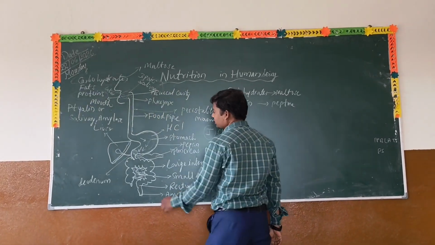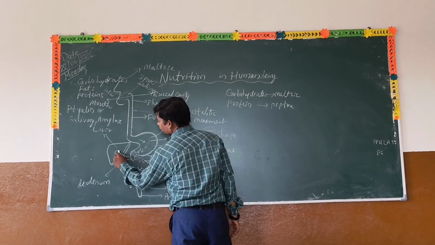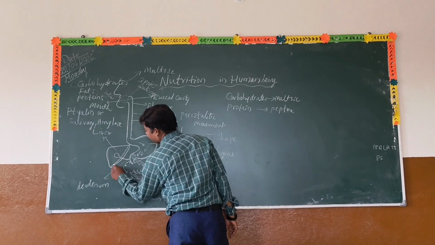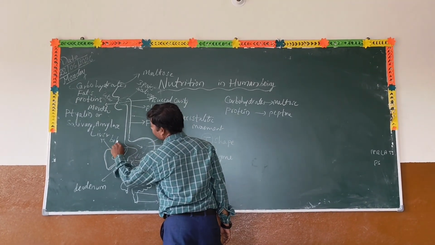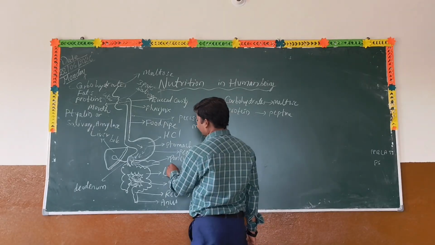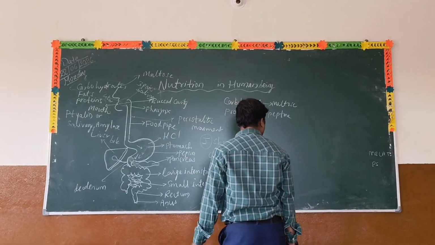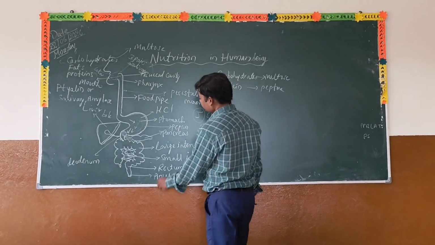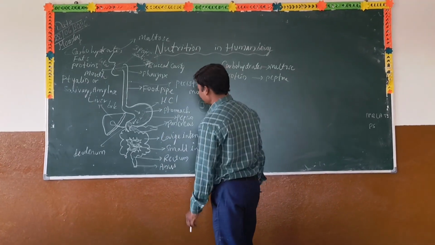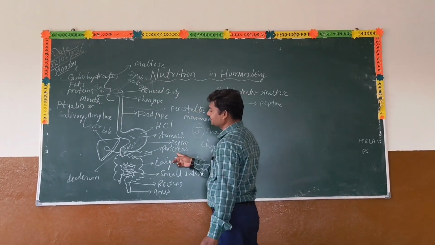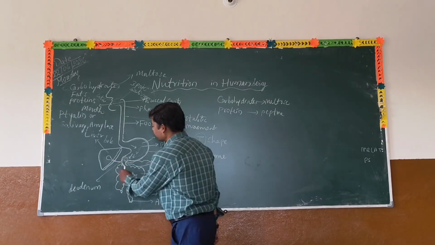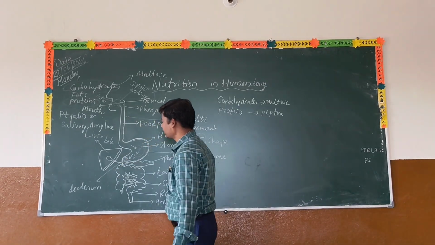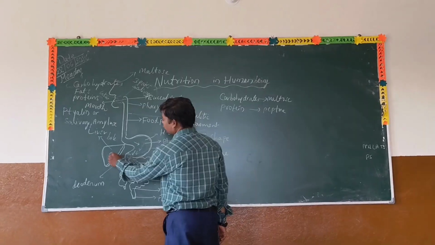Into this duodenum opens the largest gland, the liver. The liver produces bile juice, and the pancreas produces a juice of enzymes: lipase, amylase and trypsin. These enzymes act on the food material for digestion.